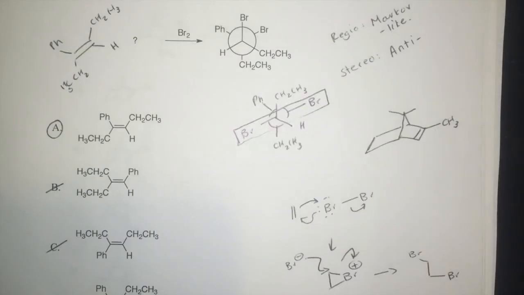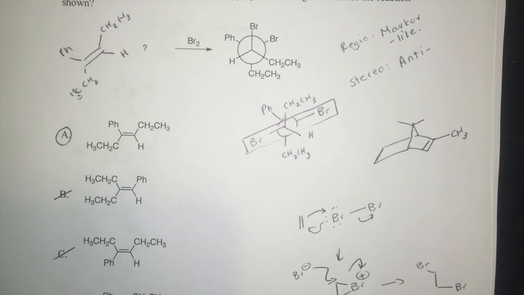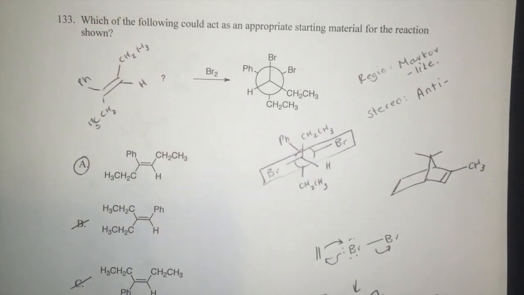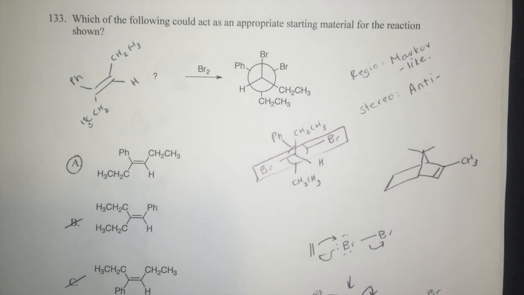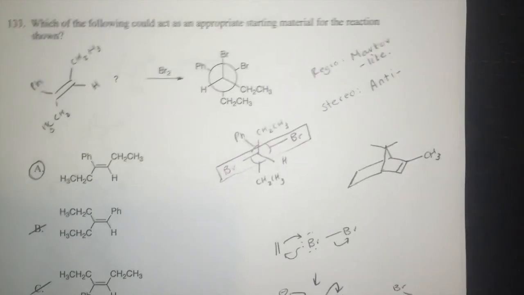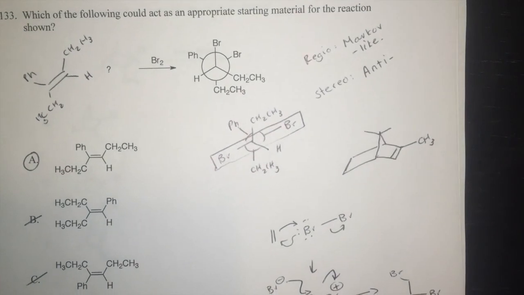This is a great question, guys. Make sure you understand exactly how to do this. Even if you've seen the answer, go back and redo the question. Do it for yourself. See if you can do this working backwards method of figuring out the addition, because it's a fantastic way of really seeing if you understand how these alkene addition reactions work. All right, so this is a tricky one. If you have questions, email me and I'll be happy to explain it in more detail. Have a nice day.